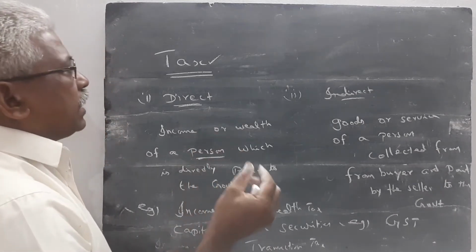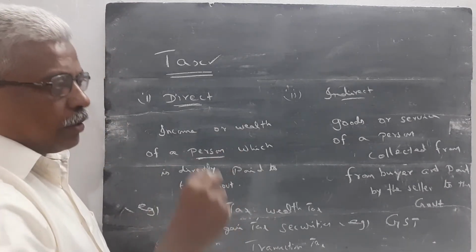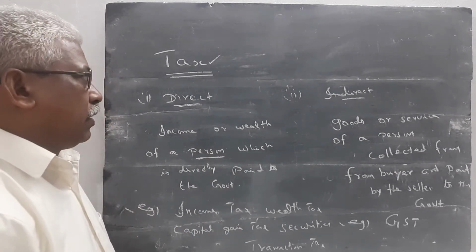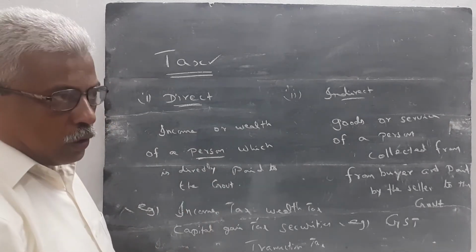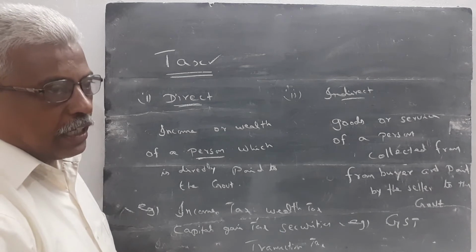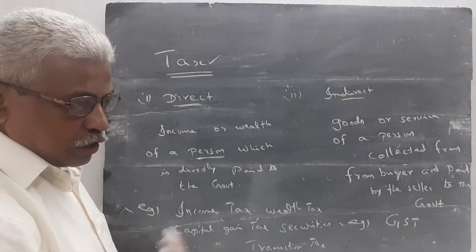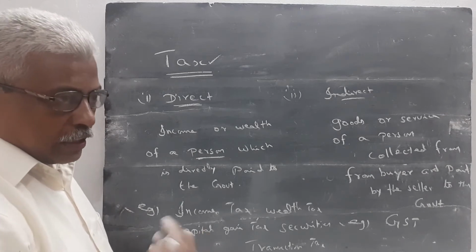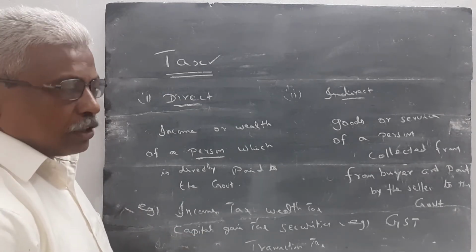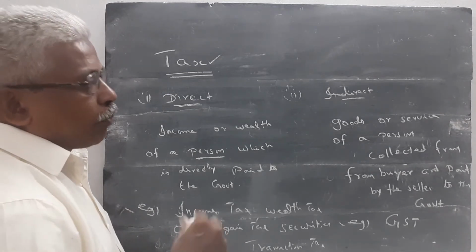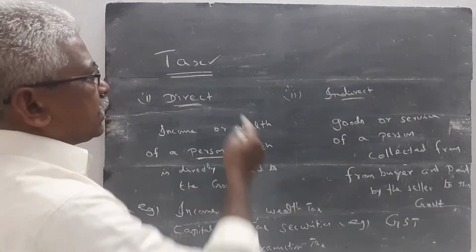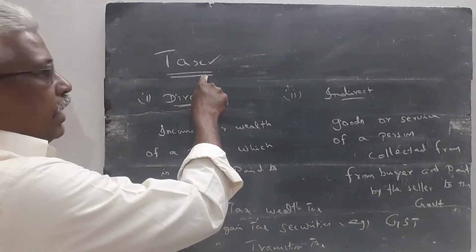The state utilizes this amount for the internal and external security, for the administrative purpose, and constructing government buildings, dams, bridges. So totally we can tell, for building infrastructure facilities, this tax amount is utilized by the state.